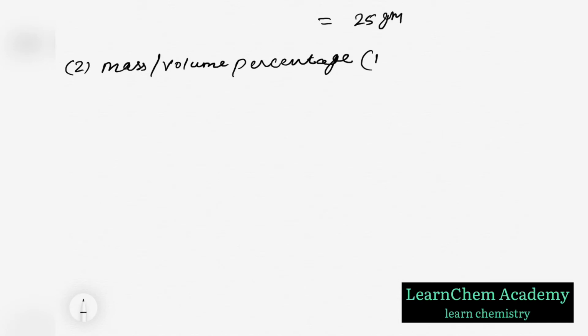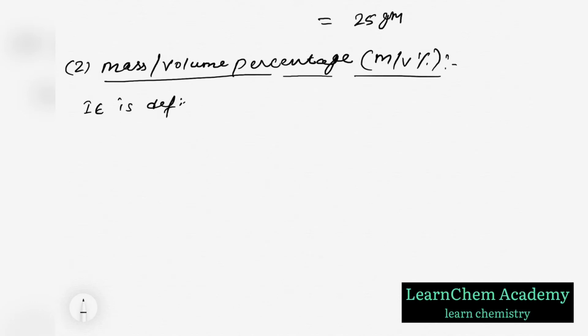So we can write M by V percentage. Similarly we can define it also: mass of solute present in 100 ml of solution. So we can write the definition.